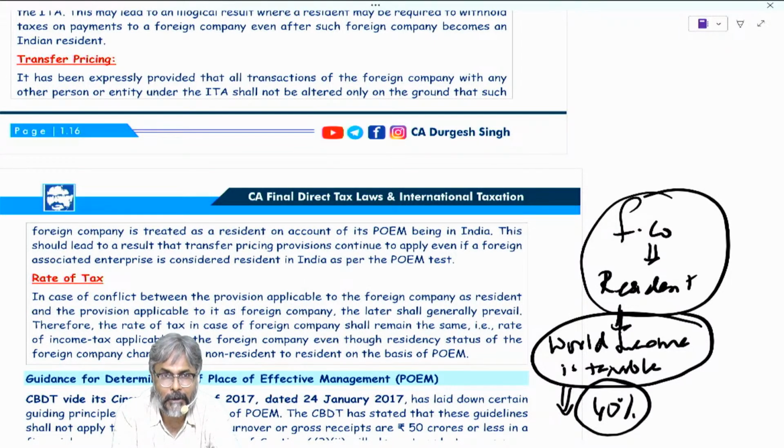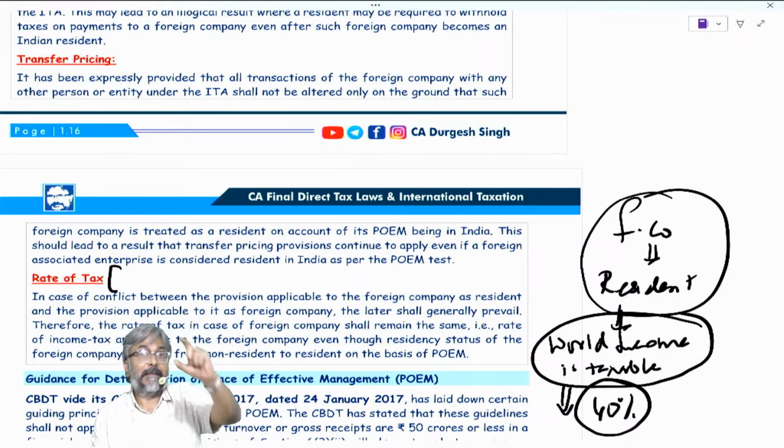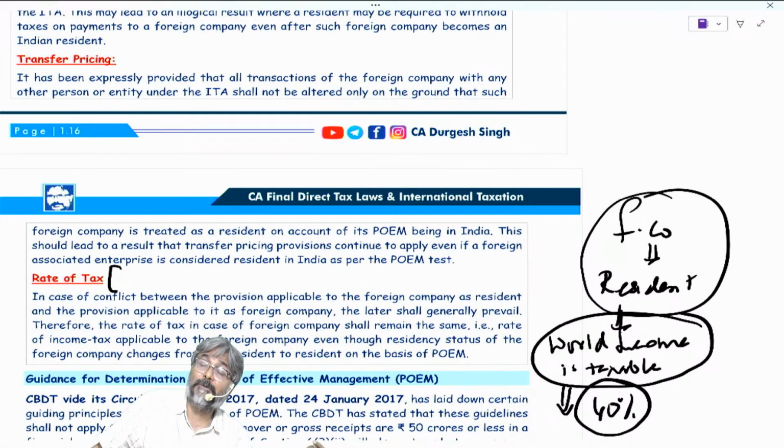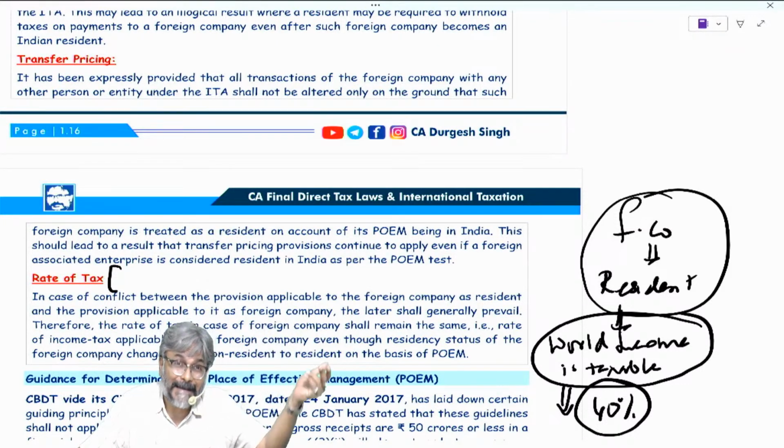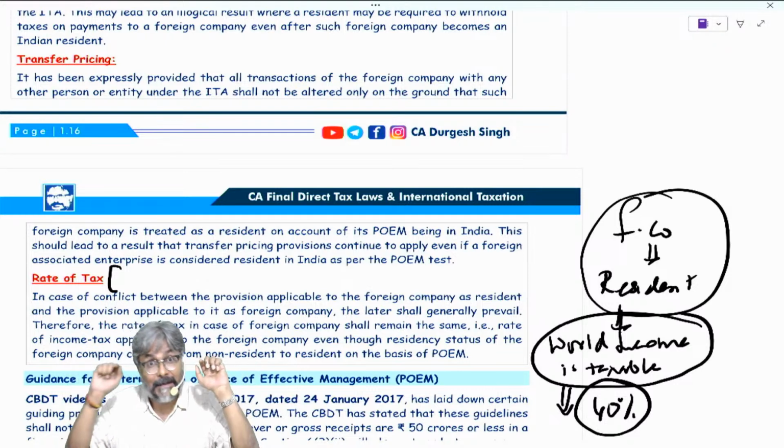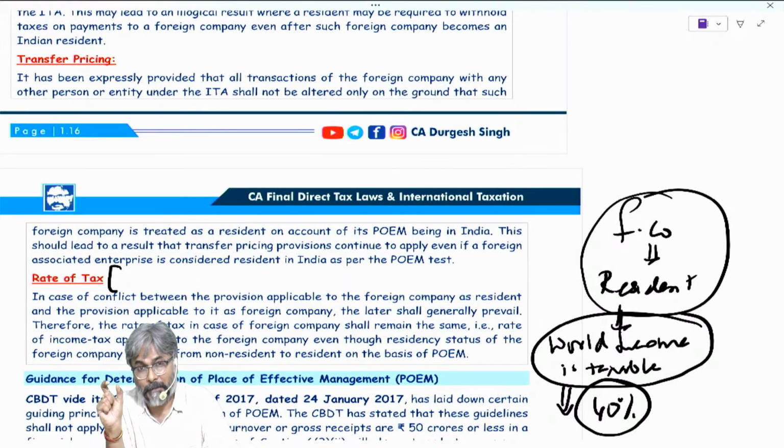Why? Because please understand, very important point. If possible, here you have to write a note. And what is the note? The scope of income chargeable to tax. Be careful. The scope of income chargeable to tax depends upon the residential status of a person. What do you mean by scope? How much could be taxed or how much would be taxed? That depends upon residential status.